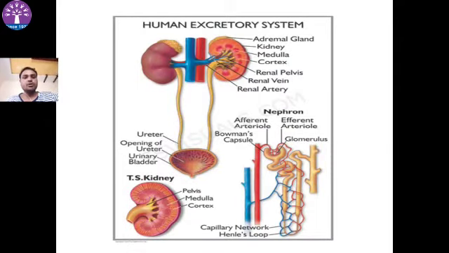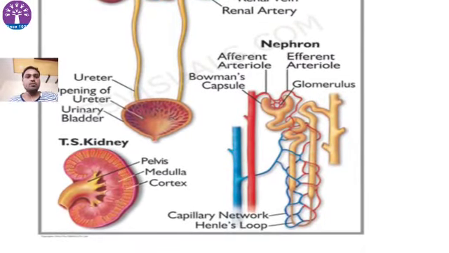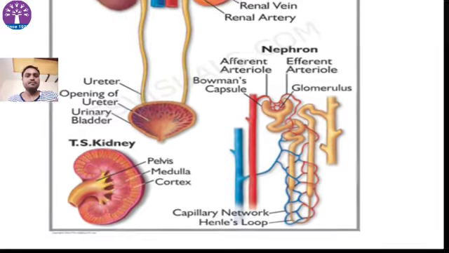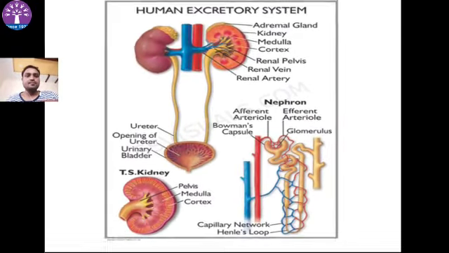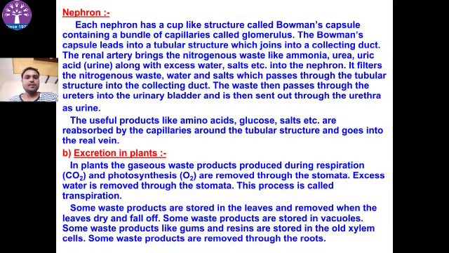You can check the structure of the nephron here. It contains the glomerulus, Bowman's capsule, etc. It is the structure of the nephron. So millions of nephrons are present in each kidney. Nephron has a cup-like structure called Bowman's capsule containing a bundle of capillaries called the glomerulus. Bowman's capsule leads into the tubular structure which joins into the collecting duct.